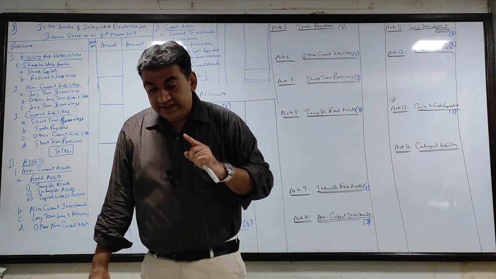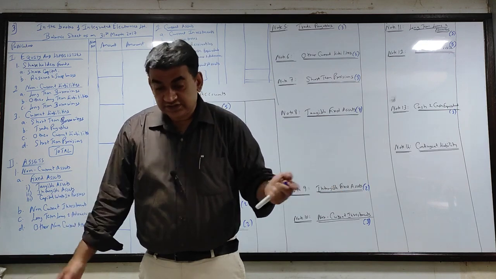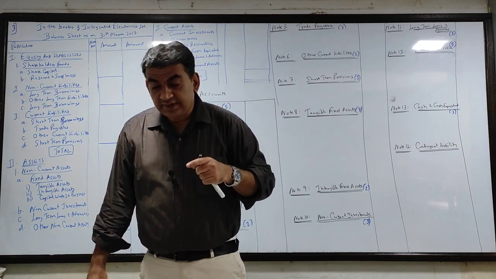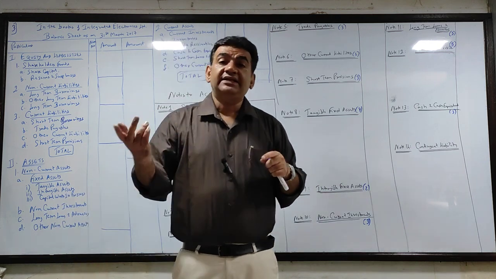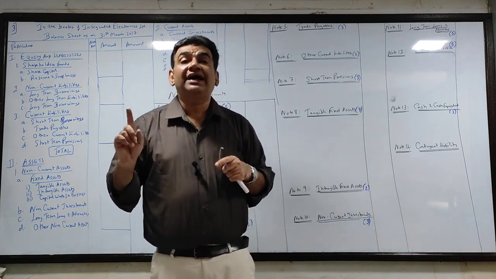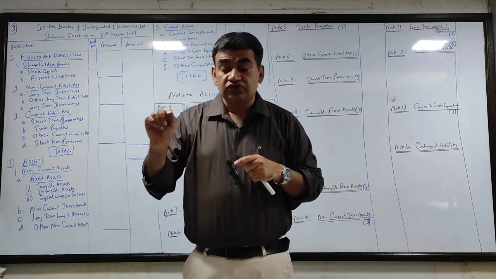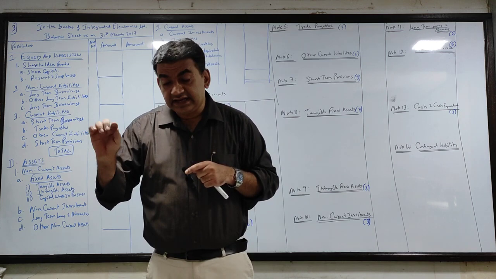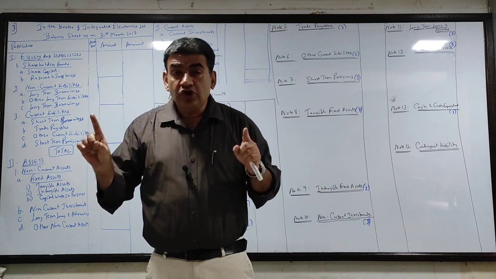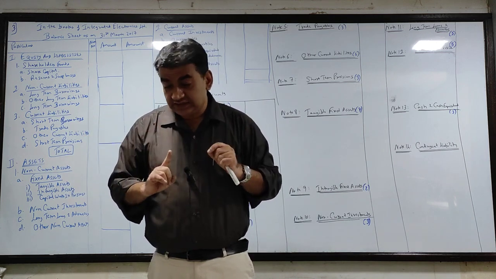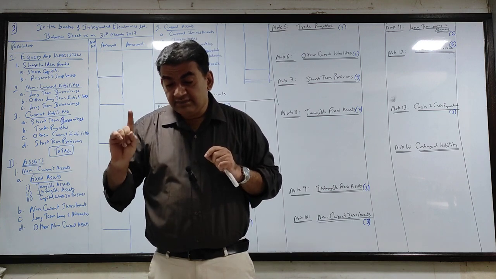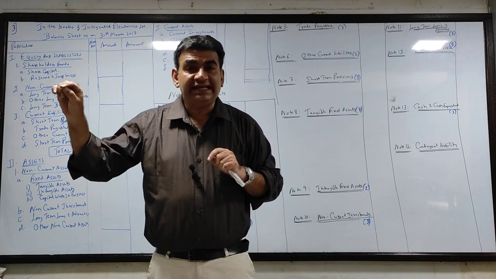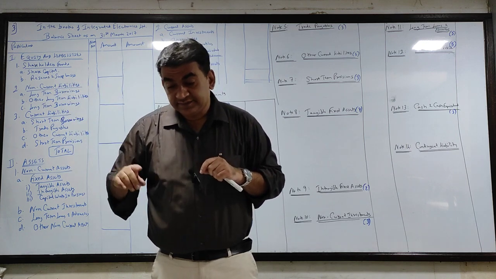Then P&L, we know reserves and surplus. Security premium reserves, interest on debentures accrued and due. Interest payable, this will be a part of other current liabilities. Okay, so you can write the OCL. P&L, security premium, you can write the RNS. Goodwill, intangible asset, you all know that. Land and building, plant and machinery, furniture, tangible. Keep writing on the side, whichever way you like, T or TA, whatever you want to write.